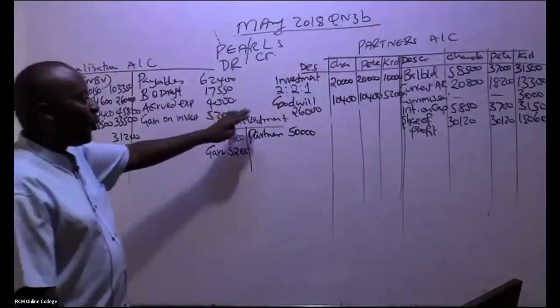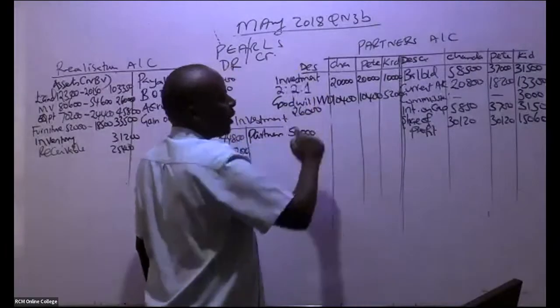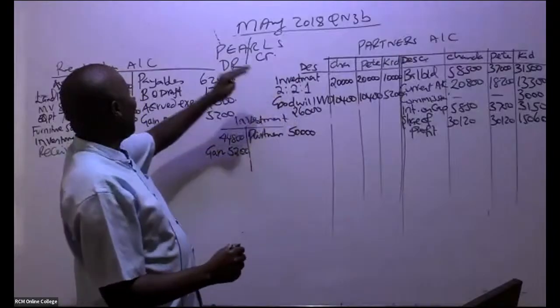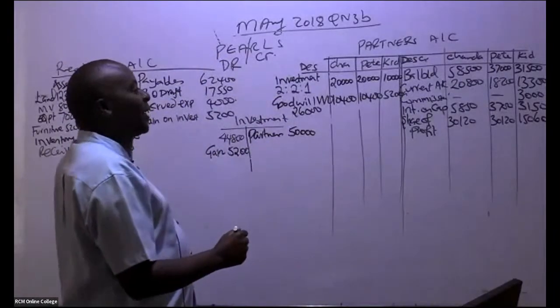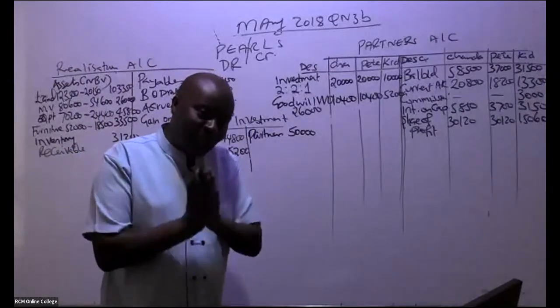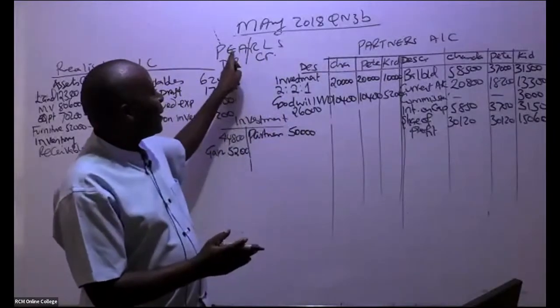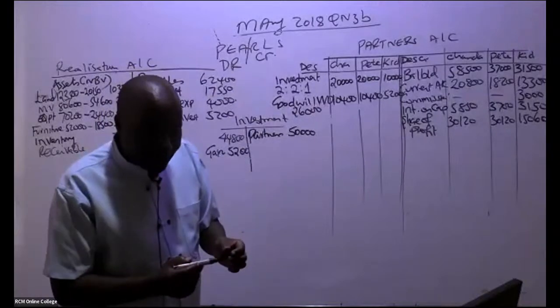So this is goodwill, which is written off. Goodwill write-off. Remember, if it was being taken over by the new company, it would have come here. But in this case, this goodwill is being written off. It's an expense for the partners. Expenses, as per the rule, shall always be debited.